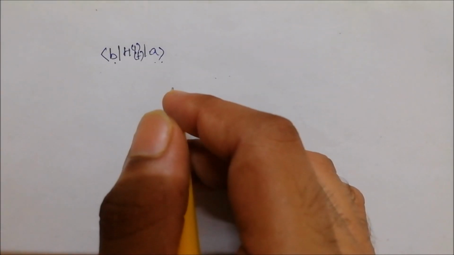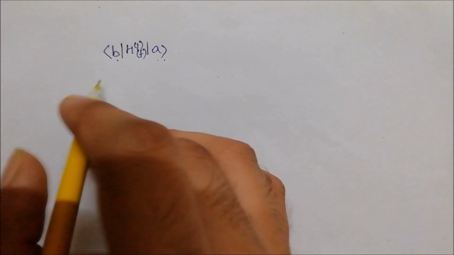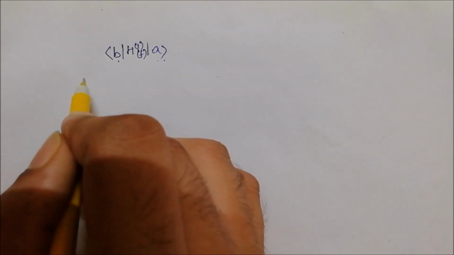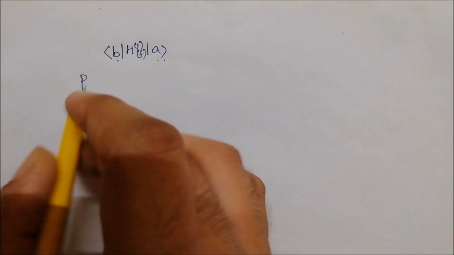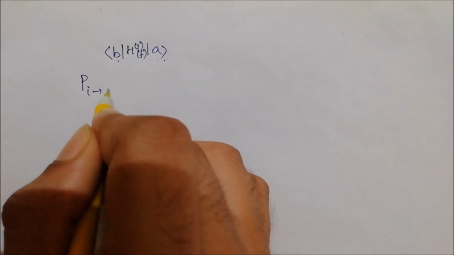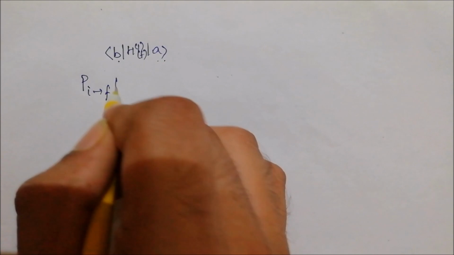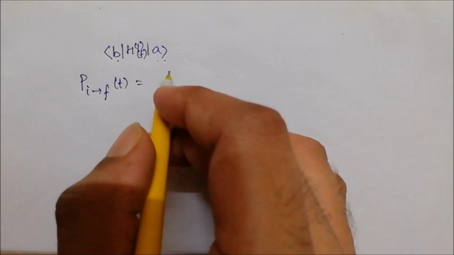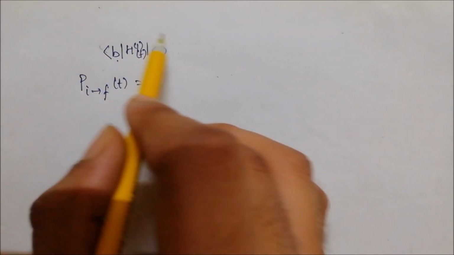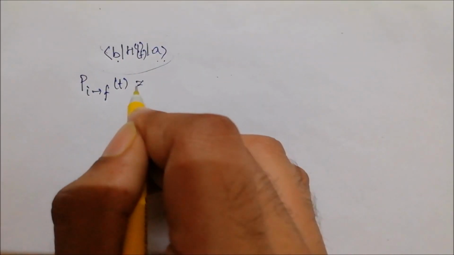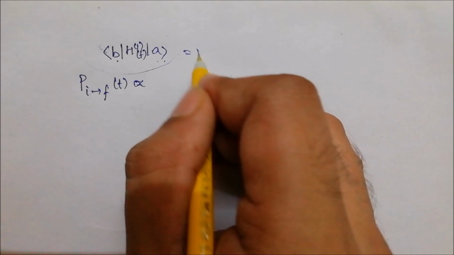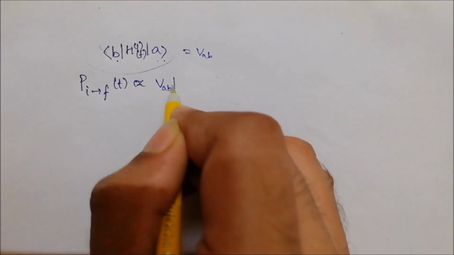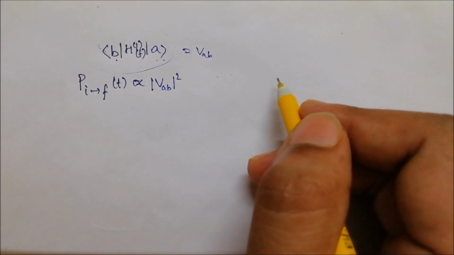If you have some knowledge about the transition probabilities, in time dependent systems this probability is proportional to the square of this quantity. Suppose we name it VAB. This is proportional to the square of this quantity.